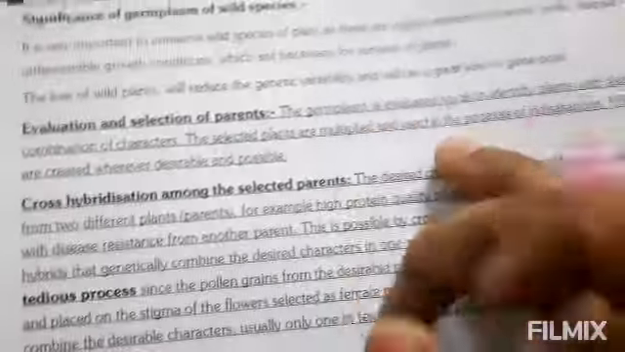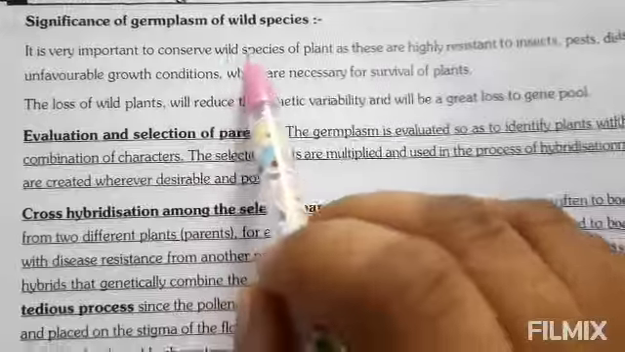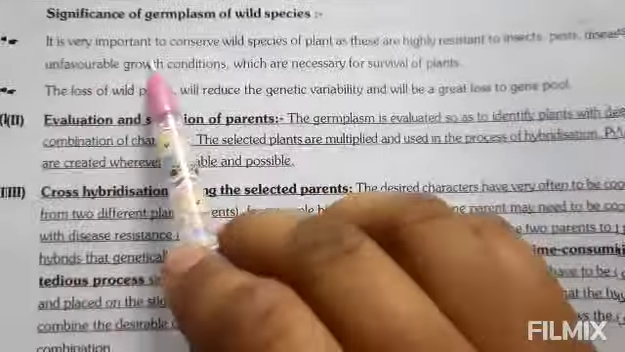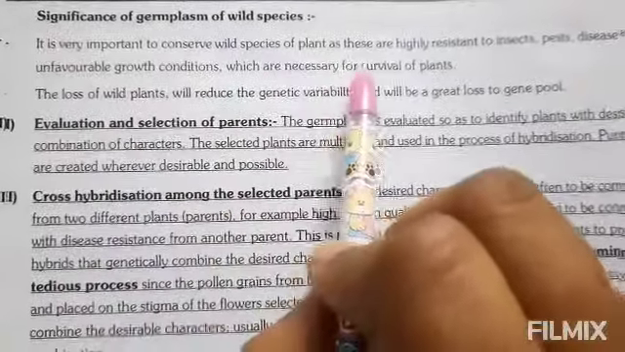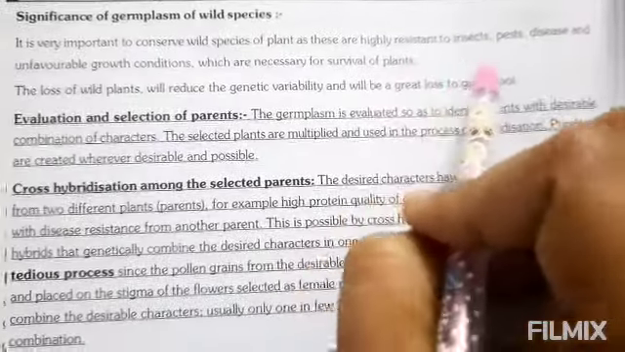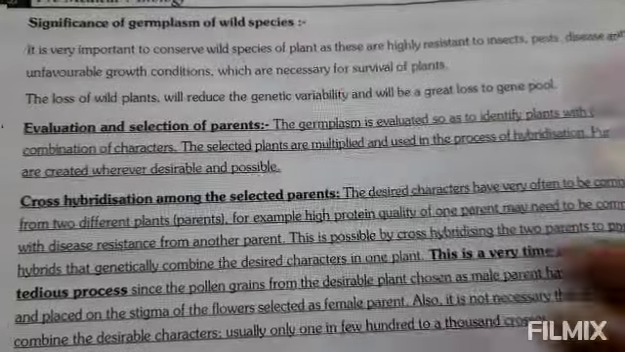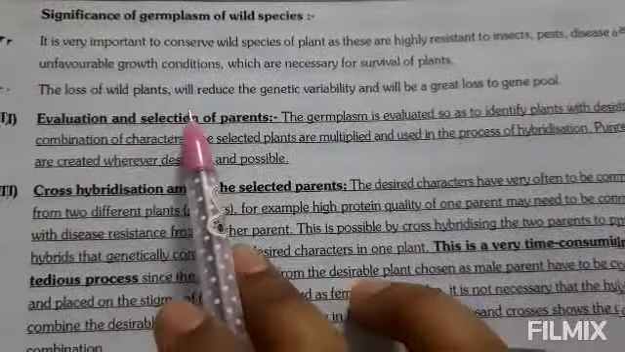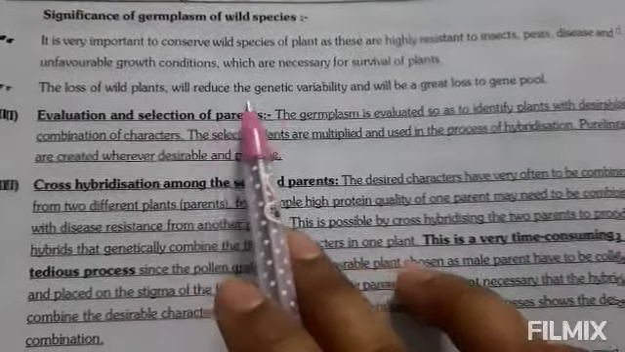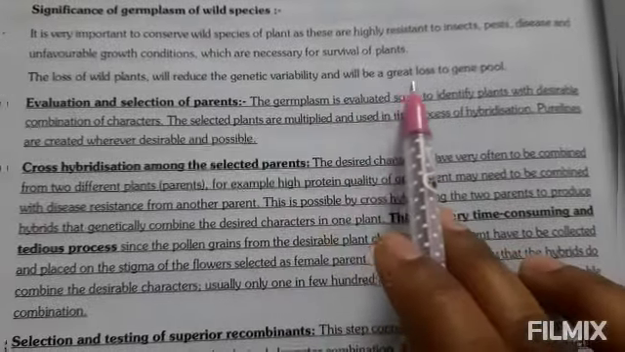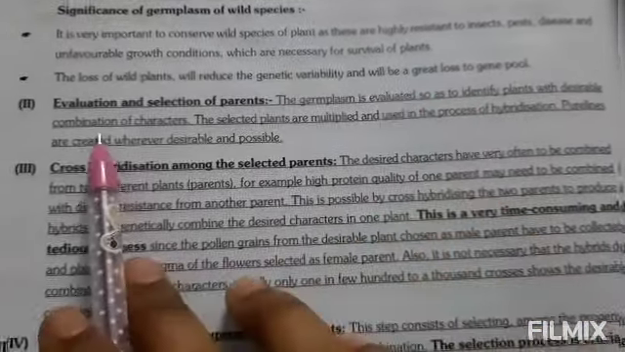Next, the significance of germplasm of wild species. It is very important to conserve wild species of plants as they are highly resistant to insects, pests, diseases and unfavorable growth conditions. These are necessary for survival of plants. The loss of wild plants will reduce the genetic variability and will be a great loss to the gene pool.